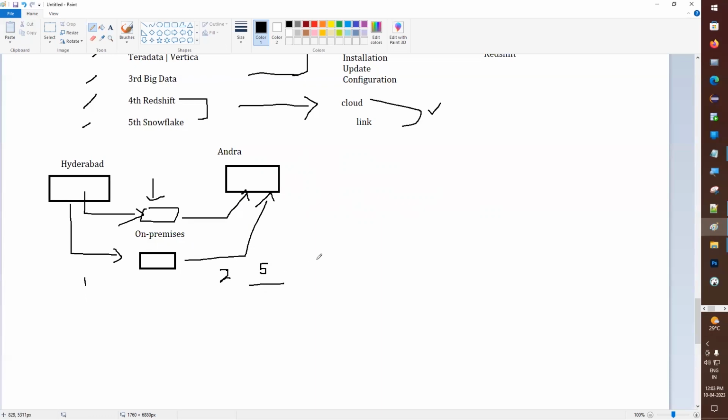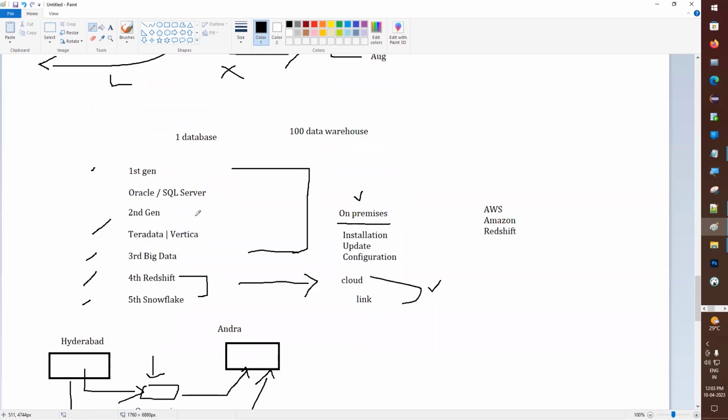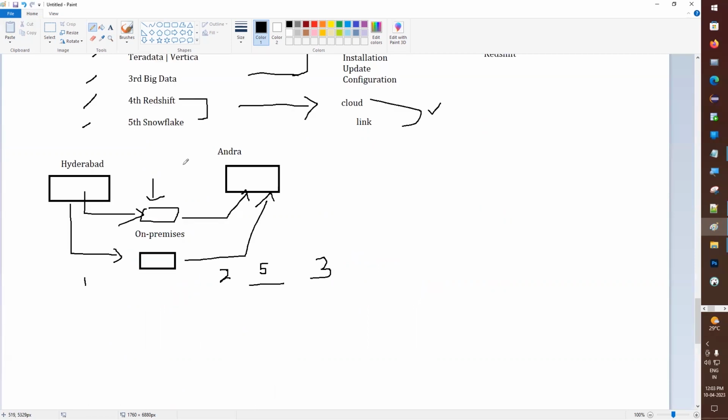So what will happen? We are not using it for 3 days, even though we have to pay if we are getting a rented car. This is what Redshift is like. If we ask them for the database, we have to get the data on a rental basis only, so even without using it we have to pay. Without using it, I will tell you, means computing cost and storage cost, which they consider. I will come to that point later. So even without using, we have to pay. That is Redshift.